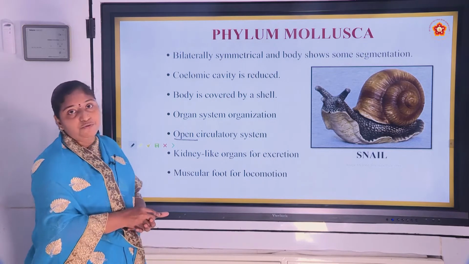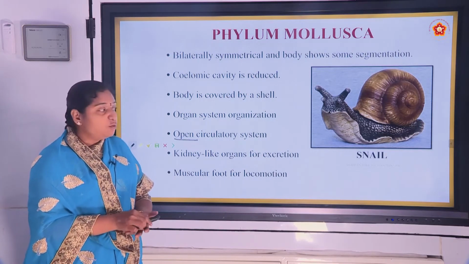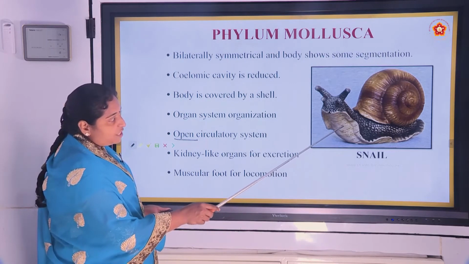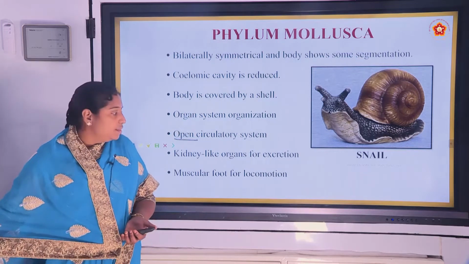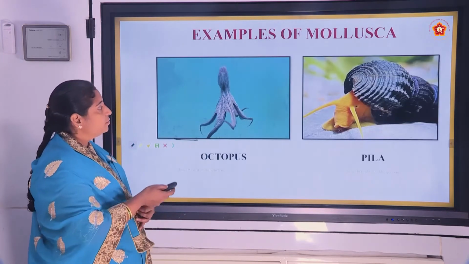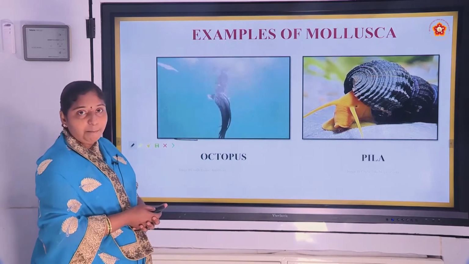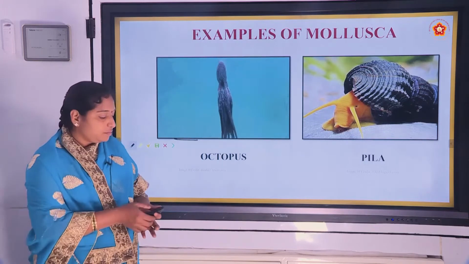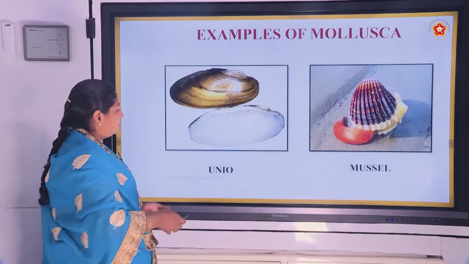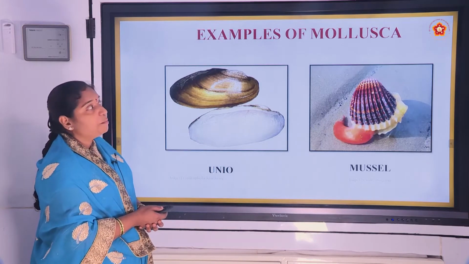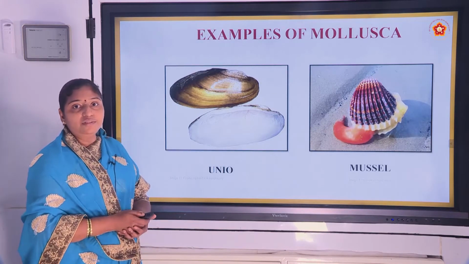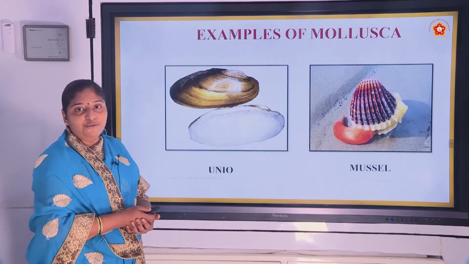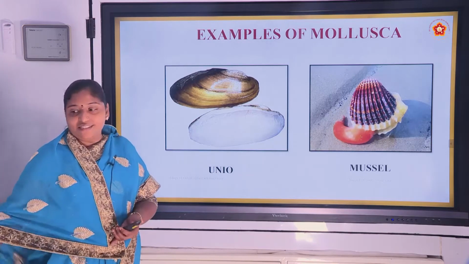And muscular foot for locomotion. For locomotion they will use the muscular foot, the extensions which are coming out from the body. This is octopus and pila. These are some of the examples of molluscans. And this is unio and mussel. Whenever you visit the sea or ocean, children are fond of collecting these shells.